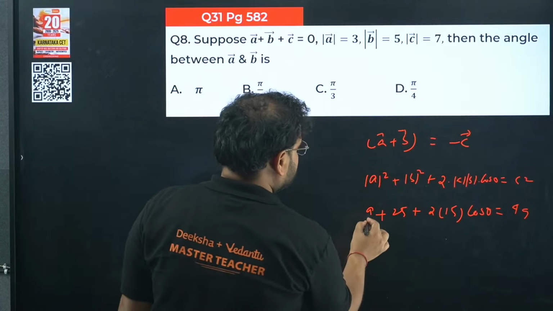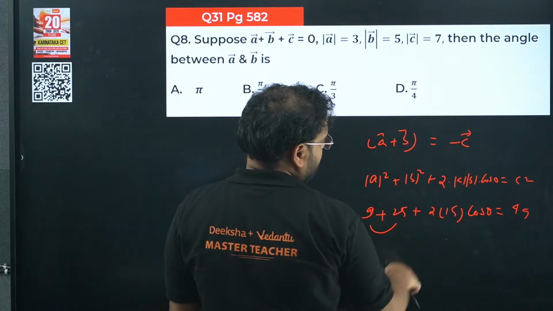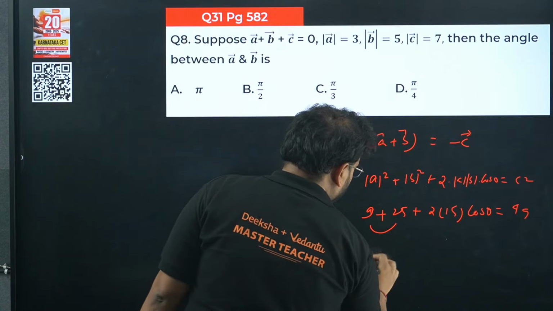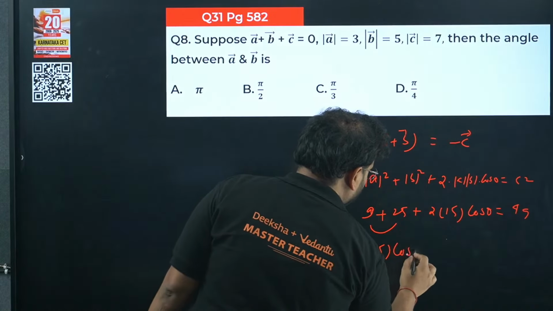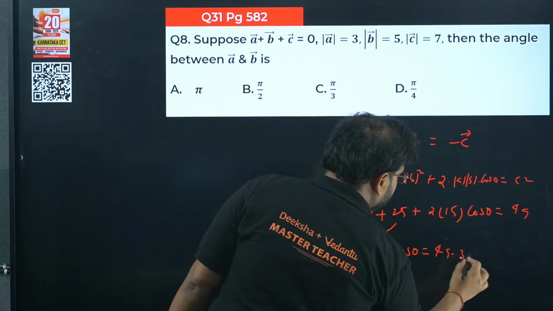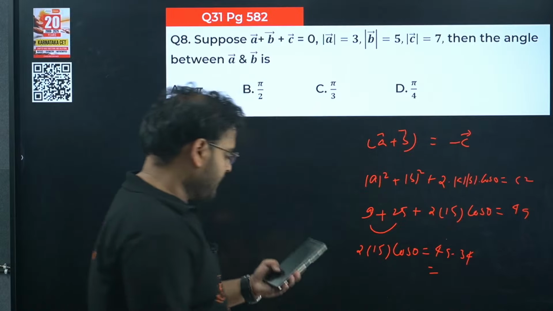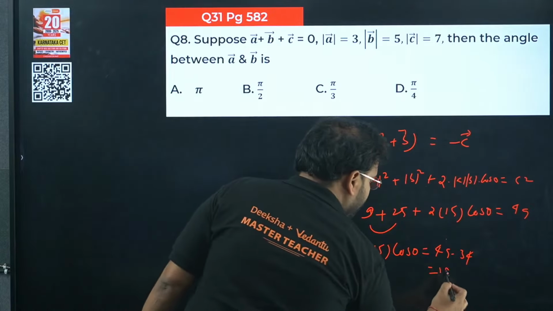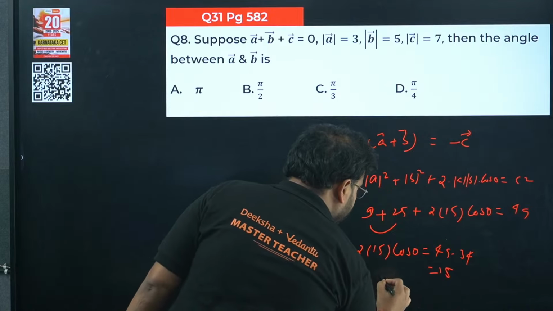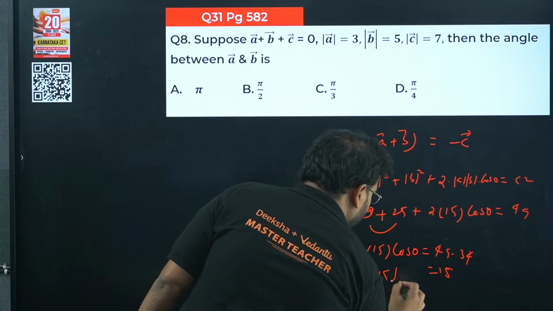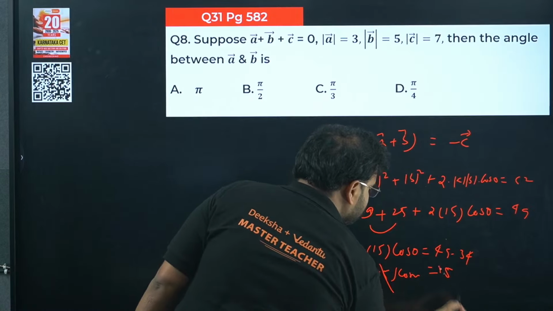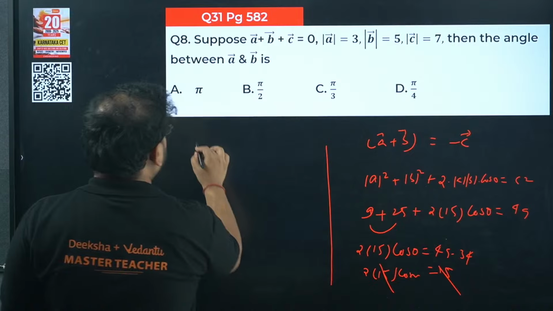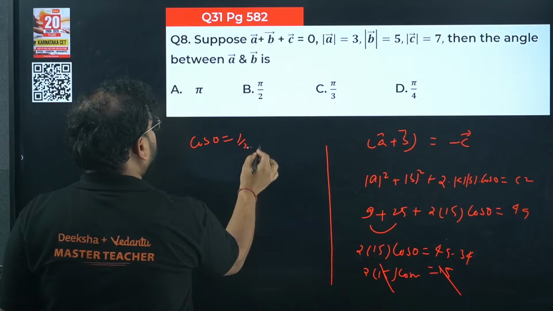Okay, 9 plus 25 is 34. On the other side, I'll get 2 into 15 into cos theta equals 49 minus 34, which is 15. So 15 and 15 will cancel, and I get cos theta equals 1 by 2.